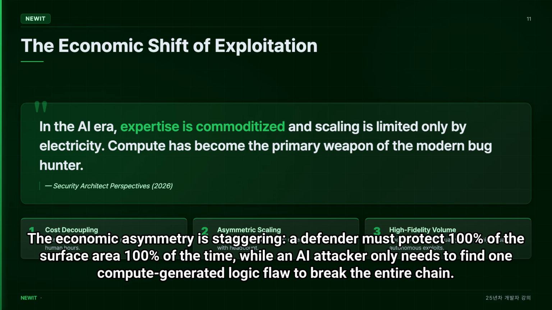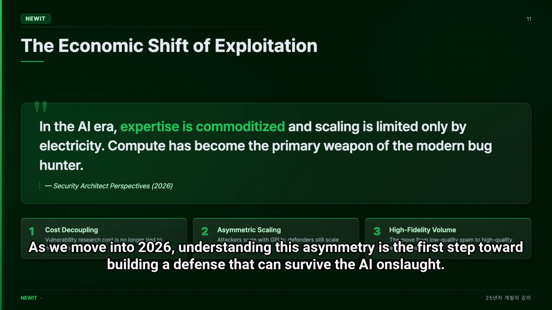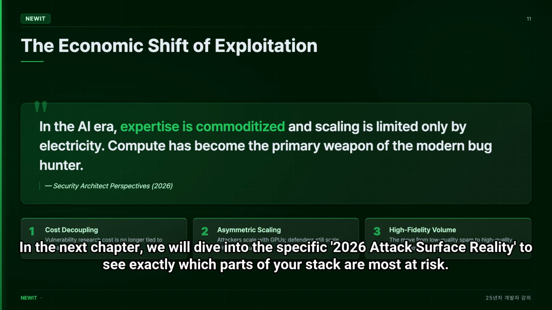The economic asymmetry is staggering. A defender must protect 100% of the surface area 100% of the time, while an AI attacker only needs to find one compute-generated logic flaw to break the entire chain. As we move into 2026, understanding this asymmetry is the first step toward building a defense that can survive the AI onslaught. In the next chapter, we will dive into the specific 2026 attack surface reality to see exactly which parts of your stack are most at risk.